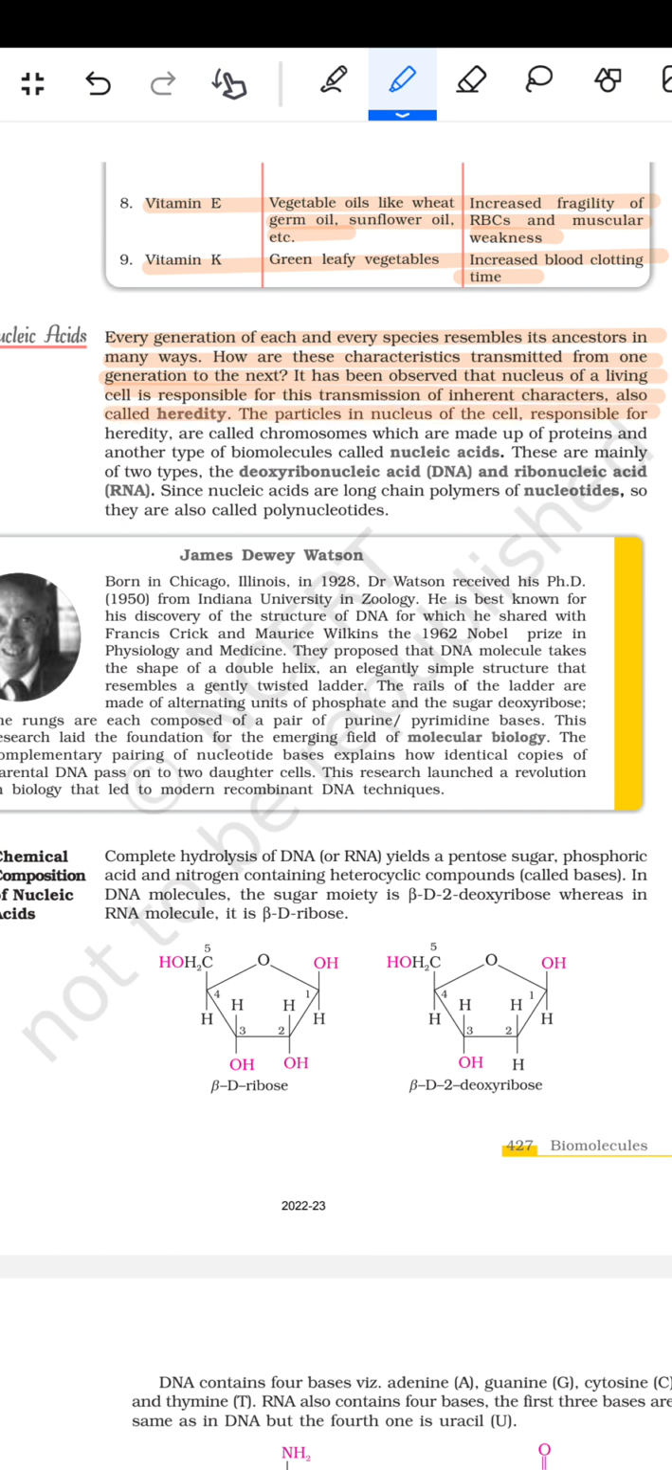The particles in the nucleus of the cell responsible for heredity are called chromosomes, which are made up of proteins and another type of biomolecules called nucleic acids. These are mainly of two types: deoxyribonucleic acid (DNA) and ribonucleic acid (RNA). Since nucleic acids are long chain polymers of nucleotides, they are also called polynucleotides.